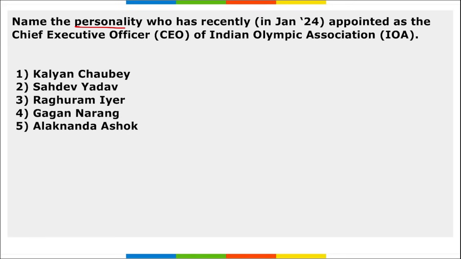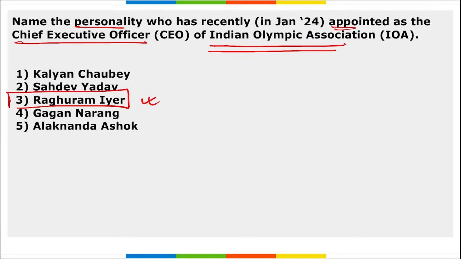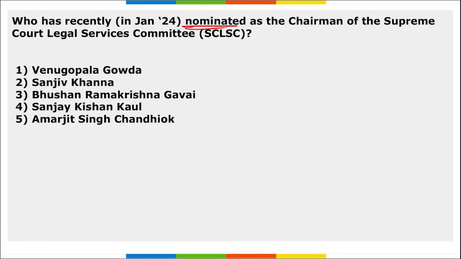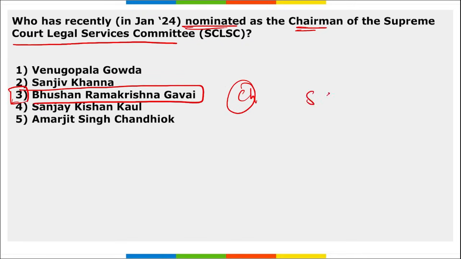Next, name the personality who has recently been appointed as the Chief Executive Officer of the Indian Olympic Association. Raghuram Iyer has been appointed as the Chief Executive Officer of the Indian Olympic Association. Next, who has recently been nominated as the Chairman of the Supreme Court Legal Services Committee? Bhushan Ramakrishna Gavai has been nominated as the Chairman of the Supreme Court Legal Services Committee.